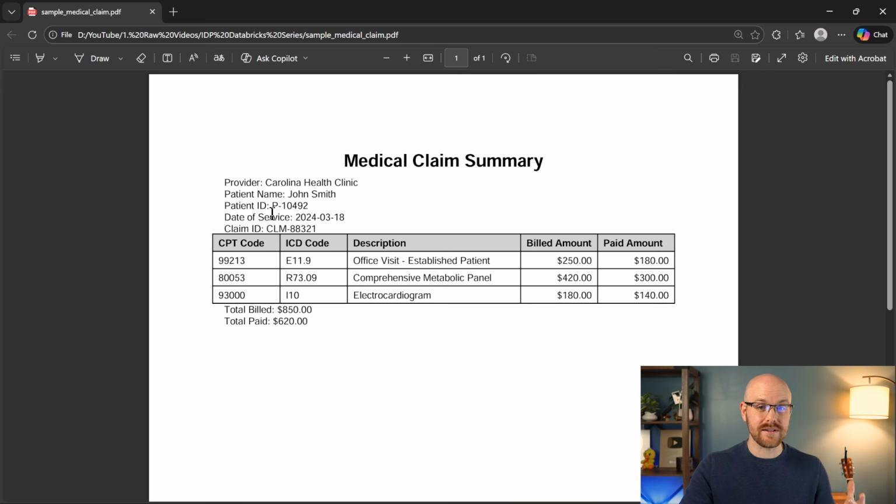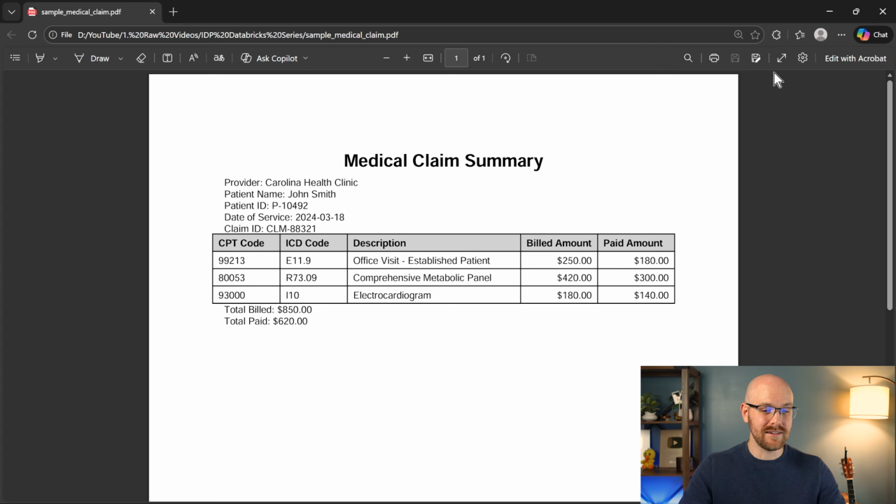Now, this is not narrative data. We will get to some more narrative data in our final project, but for demonstration purposes, I wanted to use something that I think would be easy to follow along. And I think this is very realistic. I've worked with this type of data a lot. You'll be able to download this PDF from a link in the GitHub below. Be sure to go get that so you can follow along with this lesson.